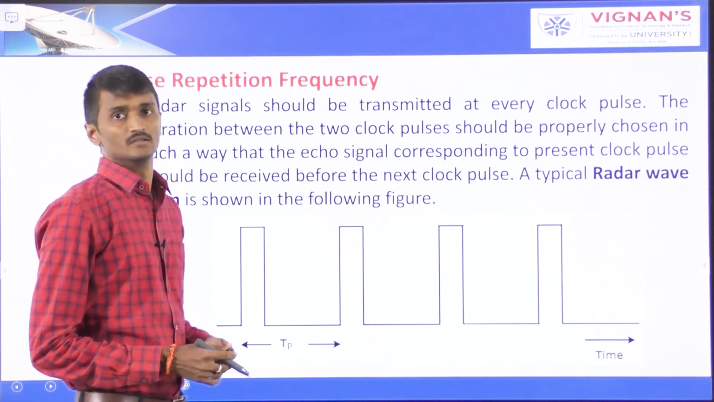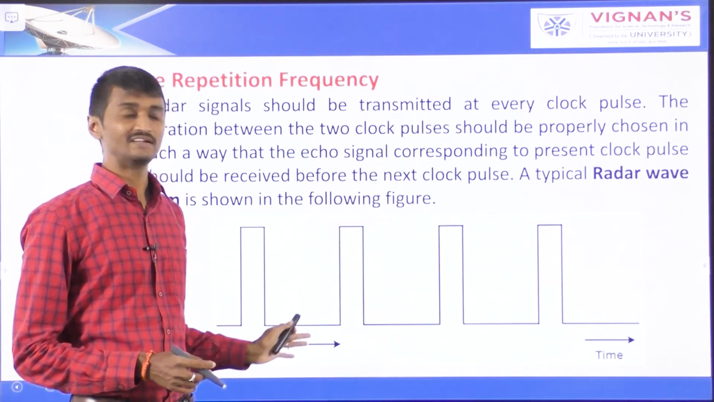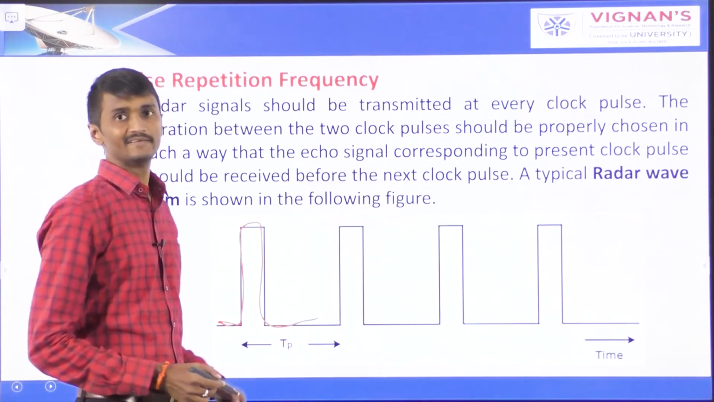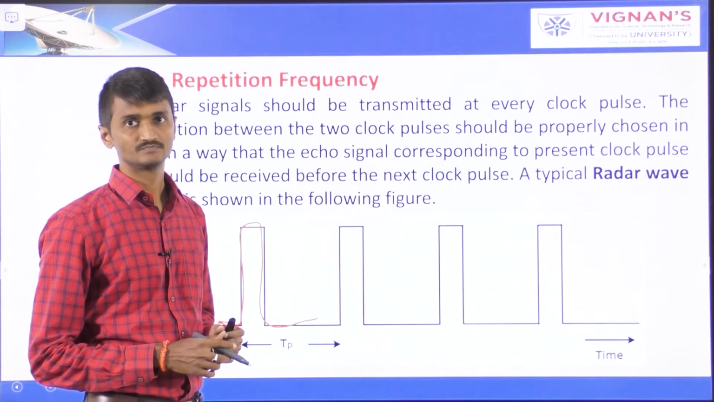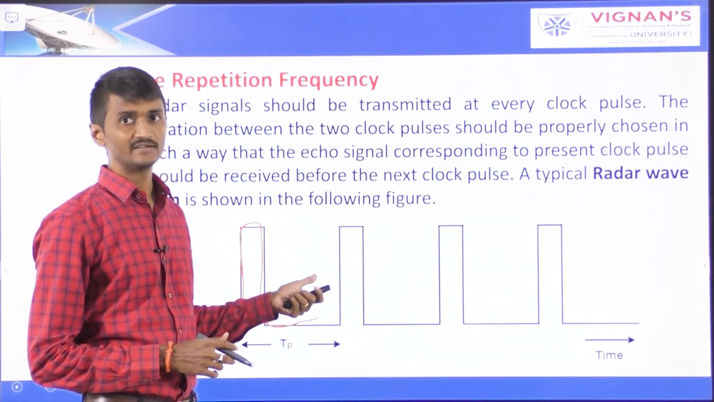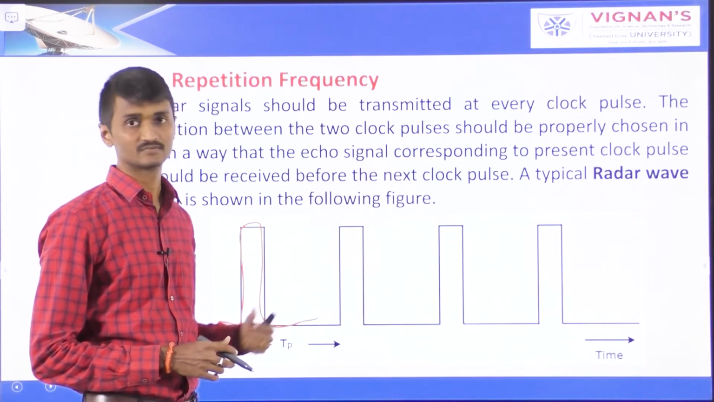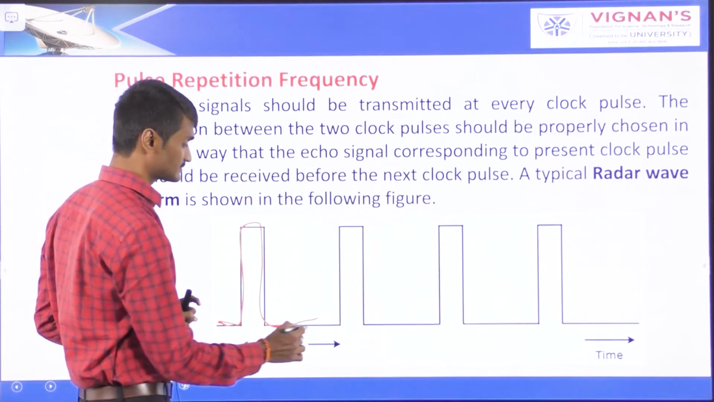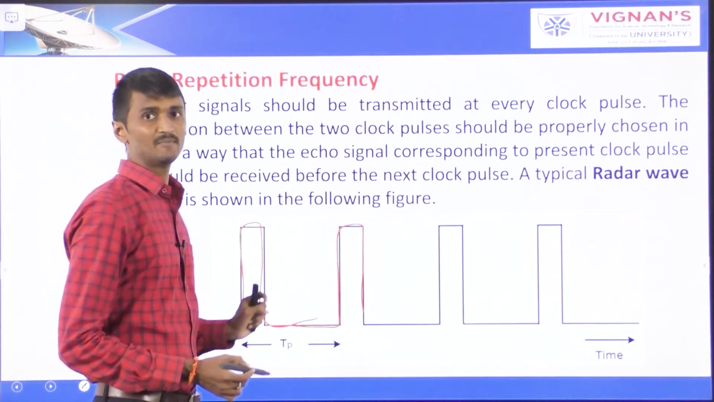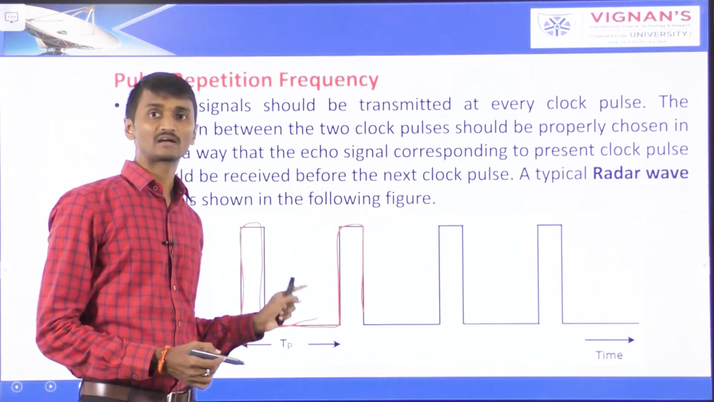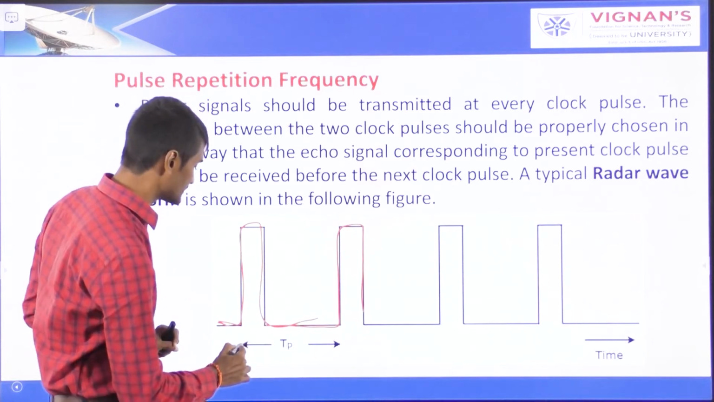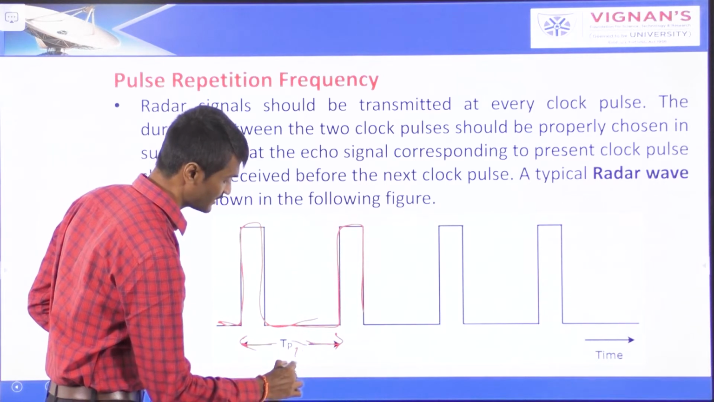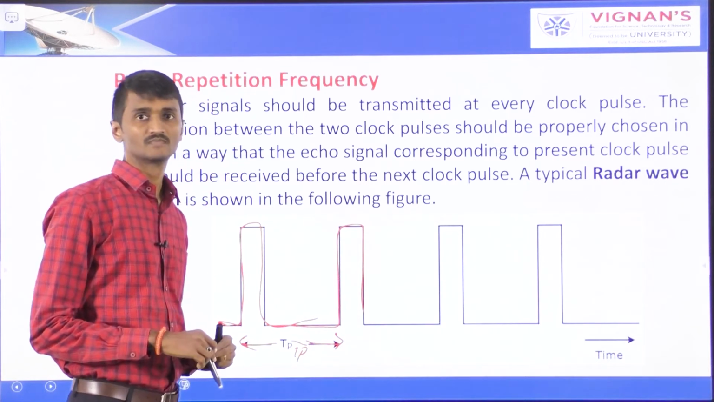It has a series of narrow rectangular shaped pulses. It is shown that the radar transmits periodic pulses. The time interval between the successive clock pulses is called pulse repetition time, which is denoted by TP.